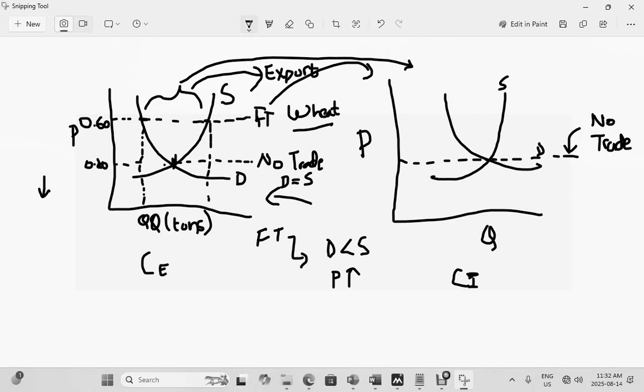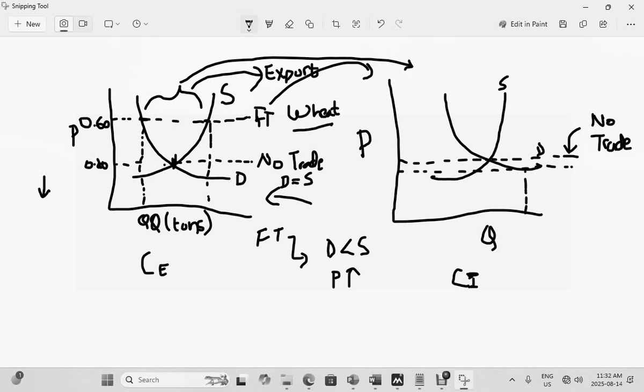And we know that as this country exports wheat, the reserves in this country will grow, which means this country will have more wheat than what it started off with, as a result of which your supply, which is this one over here, will be less than demand. So your demand is this one over here, your supply will be less than demand.